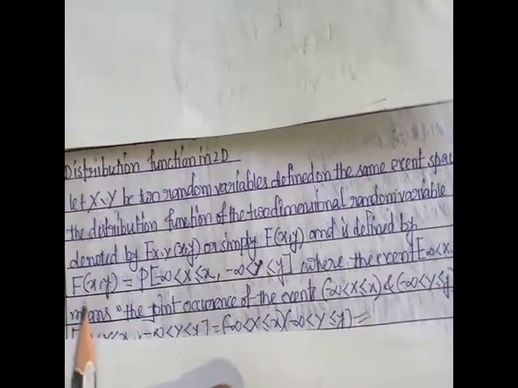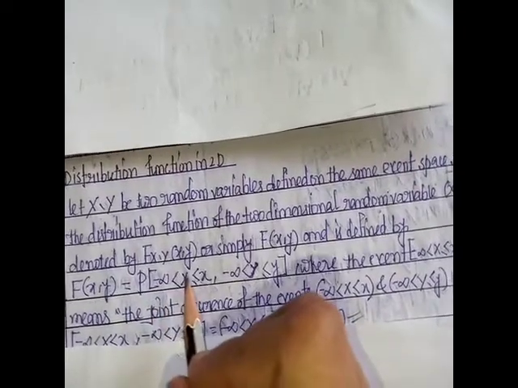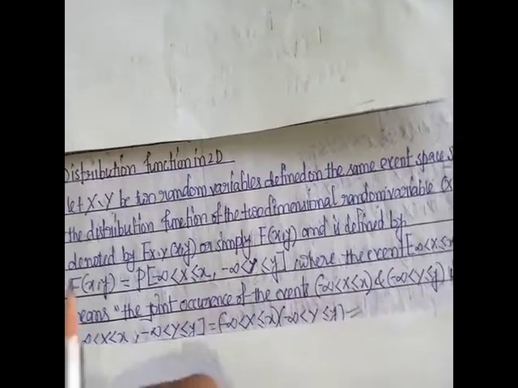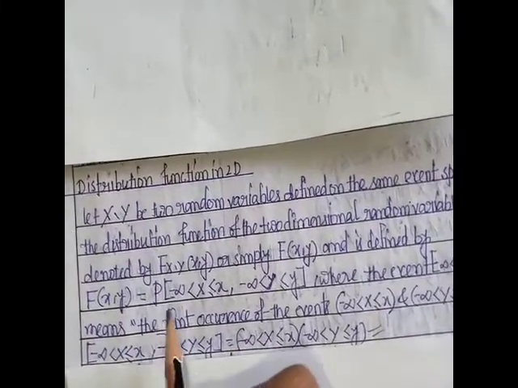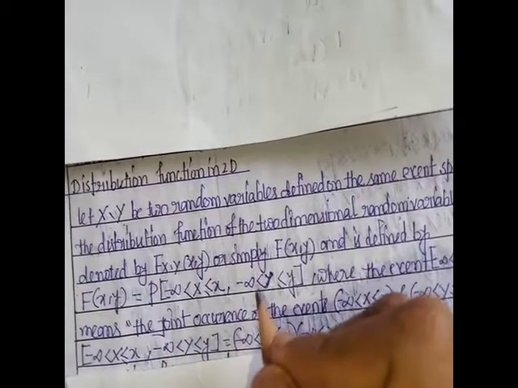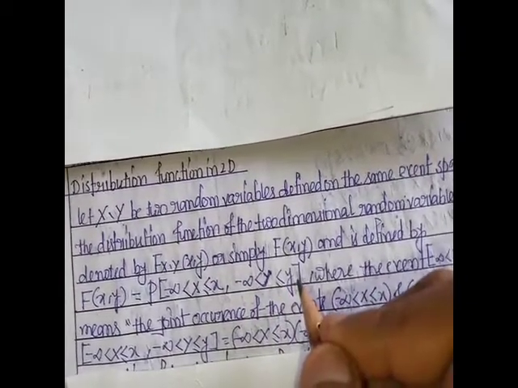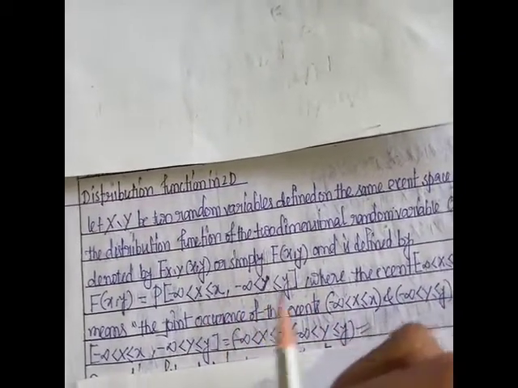F(x) is the probability that X is less than or equal to x, and the joint distribution function is F(x,y), equal to the probability that X is less than or equal to x, comma, Y is less than or equal to y. This is called the joint distribution function.